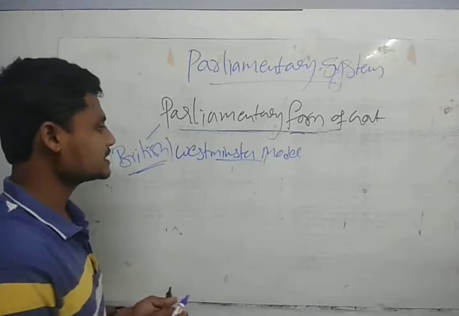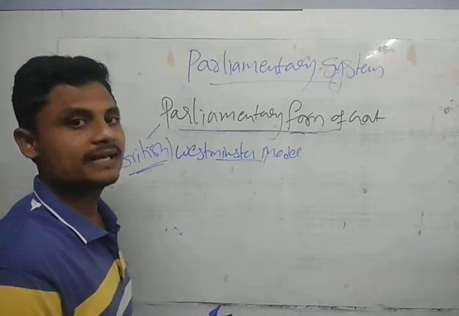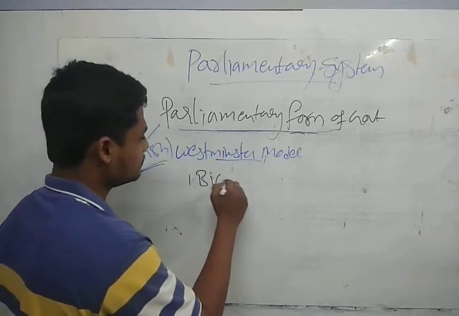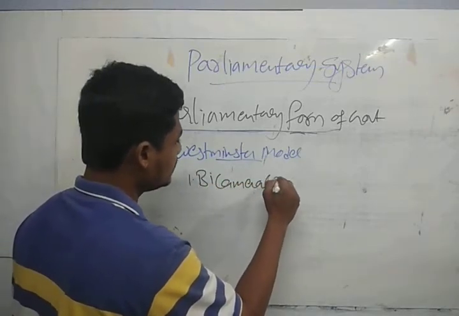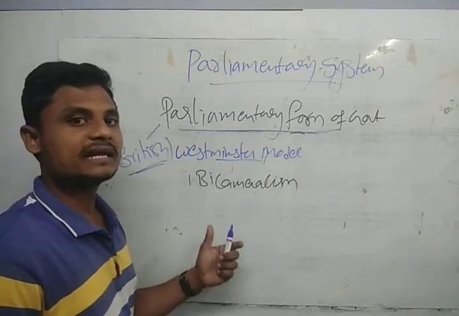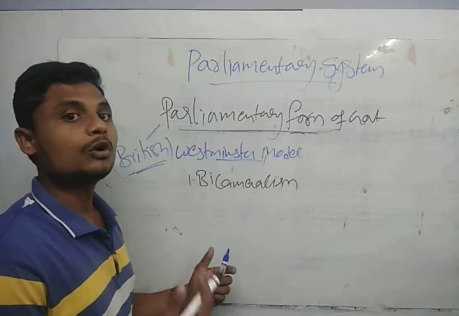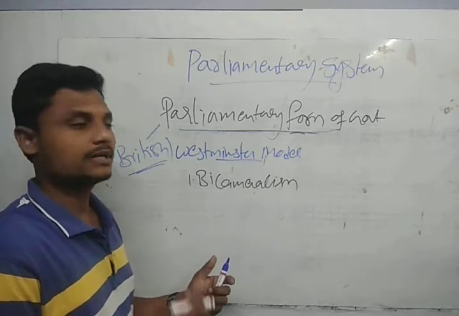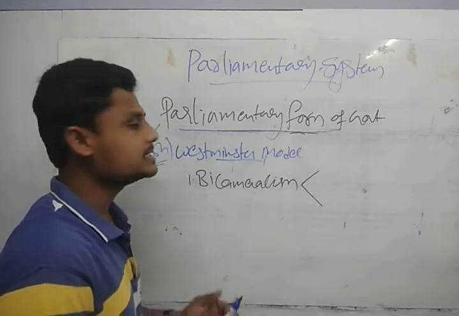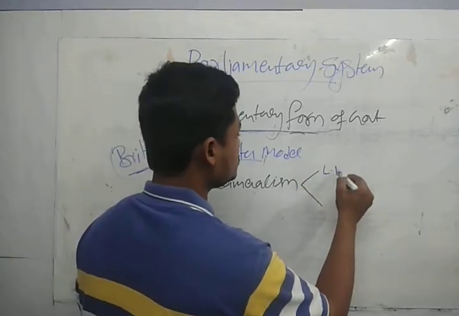The first and foremost important feature is bicameralism. What do you mean by bicameralism? Bicameralism is nothing but having two houses of the parliament, called the lower house and the upper house.